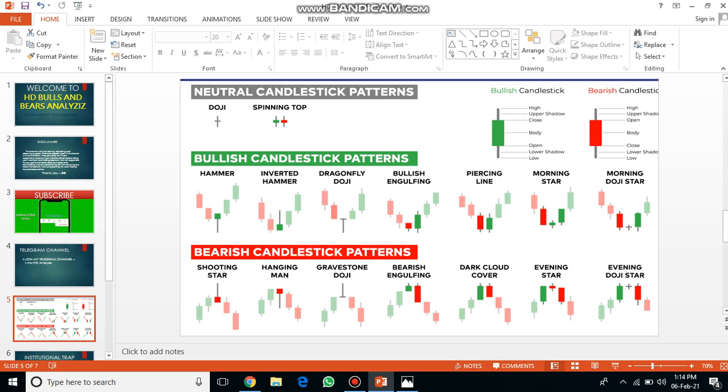Bearish engulfing. After a long uptrend, this candle is formed, it swallows the bullish candle. Dark cloud cover, opposite of a piercing line, you can consider as a dark cloud cover. And evening star, same like morning star. And last one, morning doji star and evening doji star. See, that is how the star is formed at the support level. Here it is formed at resistance level. That is the thing here.